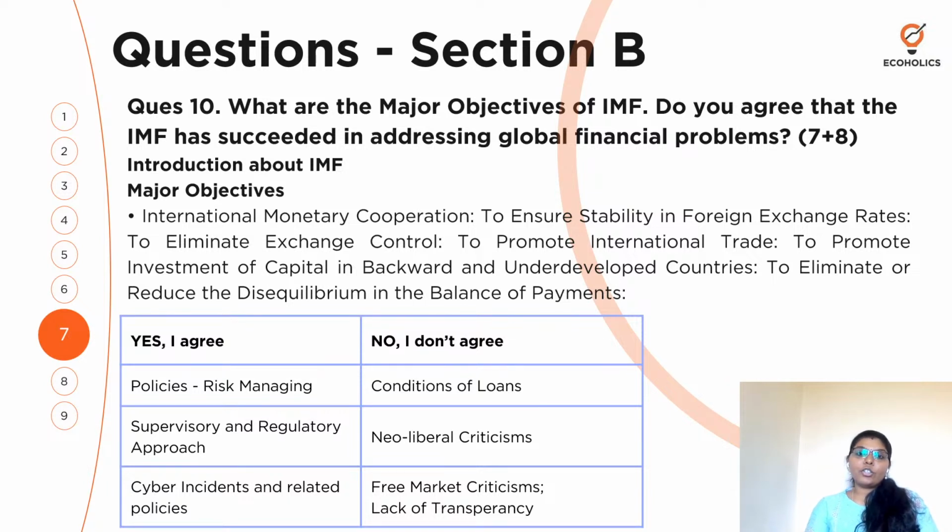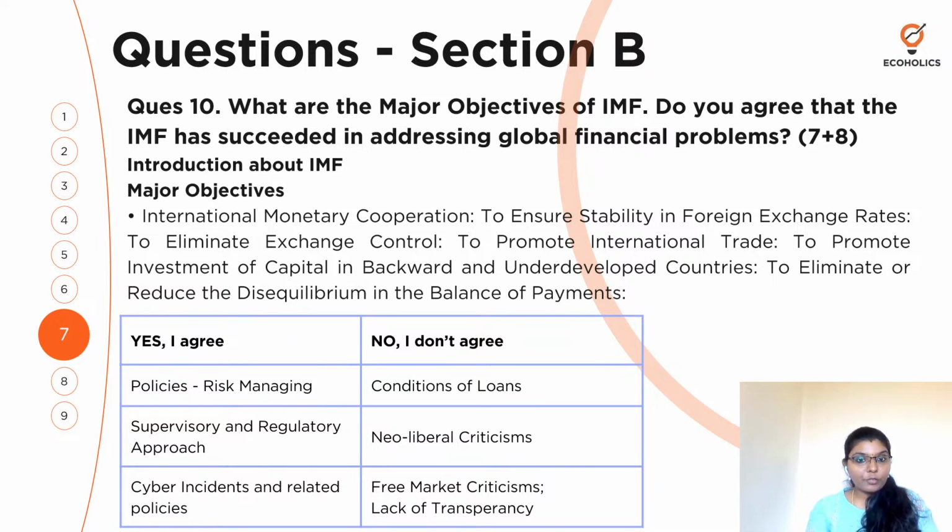But on the other hand, you would have also learnt about the major challenges associated with the IMF, or the criticisms that are leveled against the IMF. You would have learnt that also. So you think that yes, these are the criticisms, and according to this, IMF cannot succeed in addressing the global financial problem. If you are thinking like that, then you can talk about the loans, right? The conditions of loans, meaning the loans that are being granted to the underdeveloped countries and developing countries, what are the problems they are actually facing because of these loans.